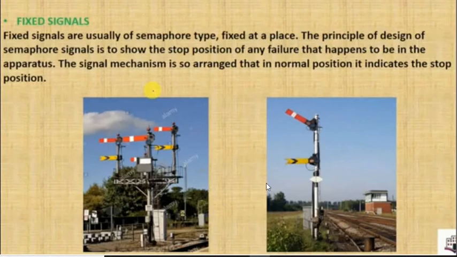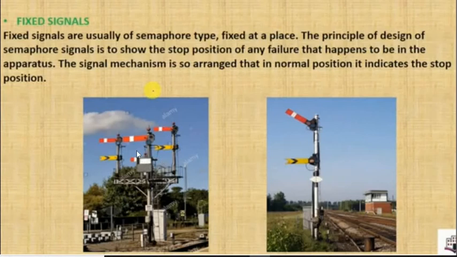Suppose for this semaphore signal, there are two images. See this image, this red arm is in the normal position. In this other image, the arm is inclined, at 45 degrees upward, or it might be 45 degrees downward. This is not the normal position; this is the inclined position.